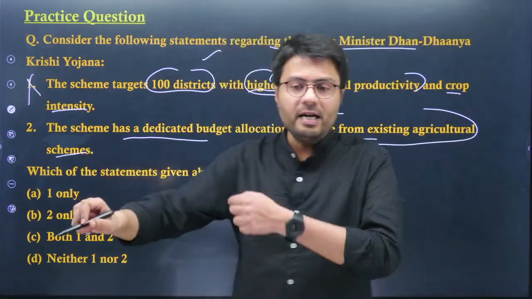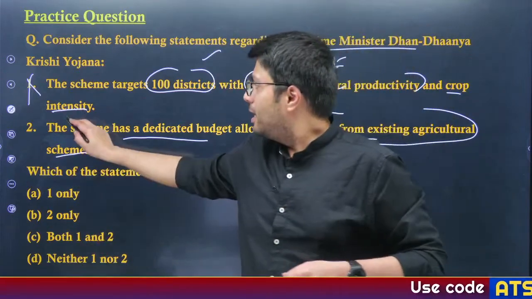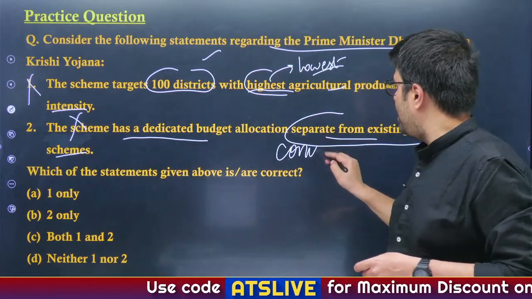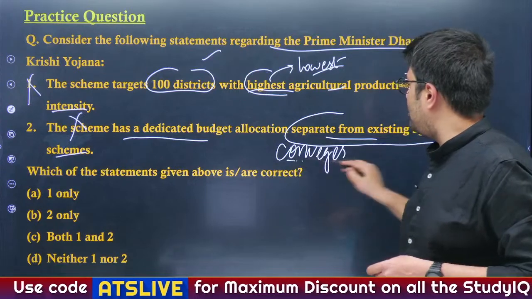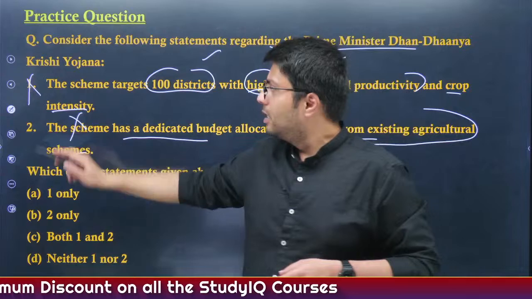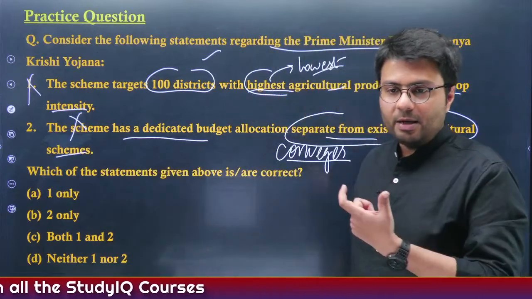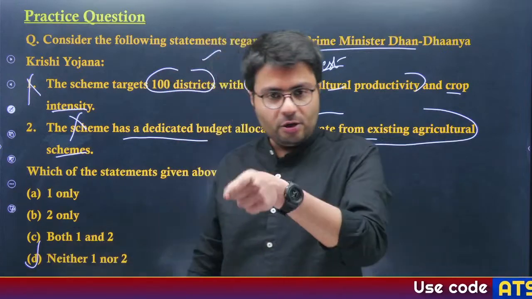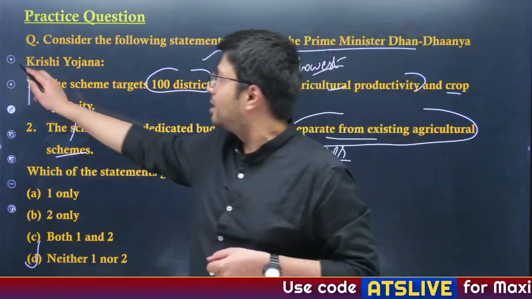Does this scheme have a dedicated budget allocation? No, it does not. This actually converges all the benefits of existing schemes. That is why it does not have a separate budgetary allocation. Second statement is also incorrect. Yes, Amar, you're right. Bagas Pinks, you're right. Shweta, you're right. Option D is the right answer. Good to see you all participating in the discussion.